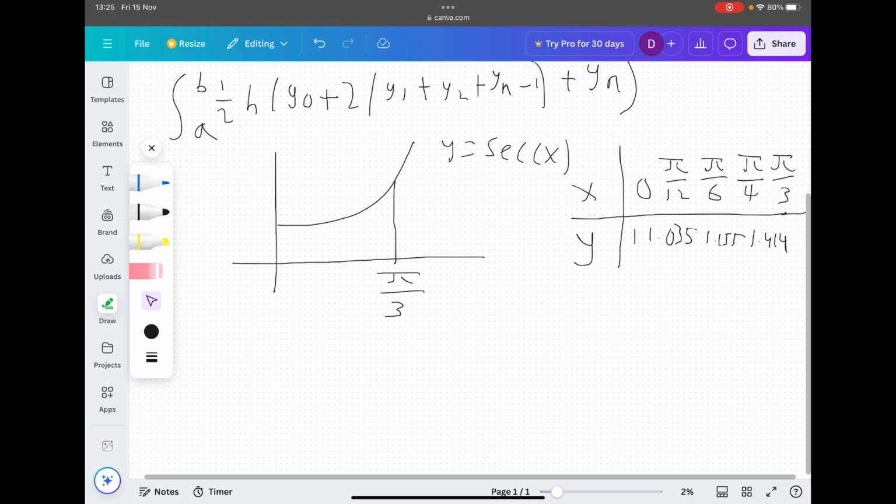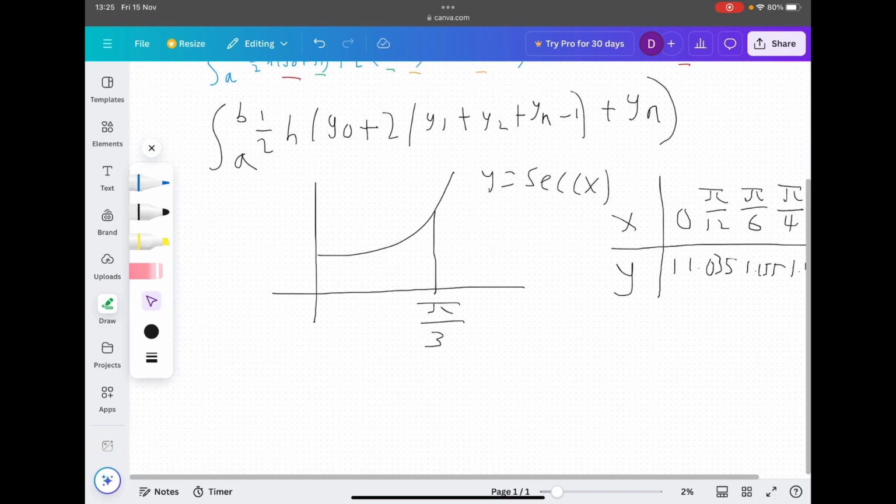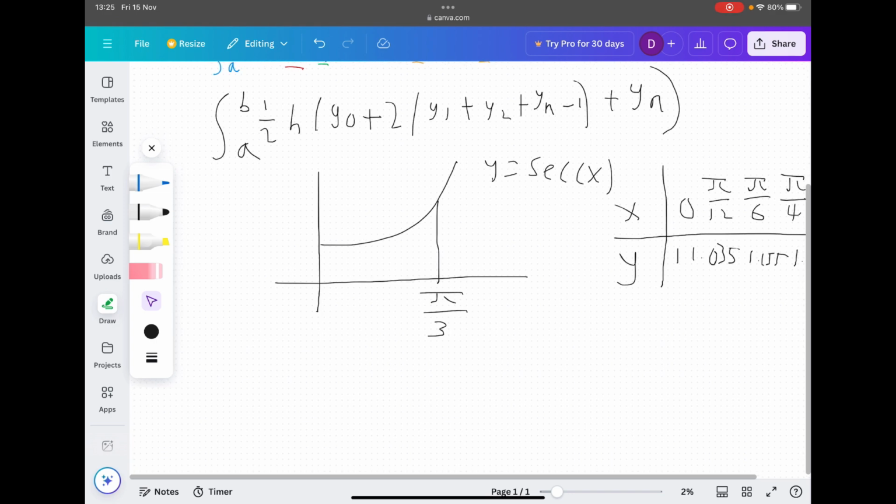So, well, we know that pi over 3 will be our upper limit. This is what we're trying to find, this sort of shaded region here. That's the area we're finding. Hopefully you know if pi over 3 is the upper limit, then that is equal to b. And then a would just be 0.